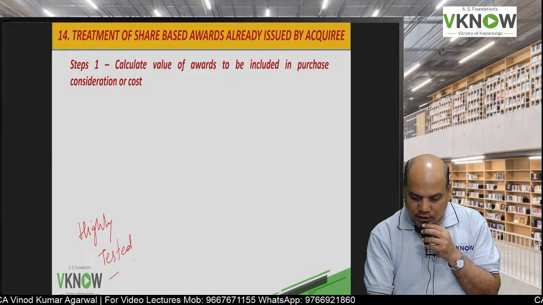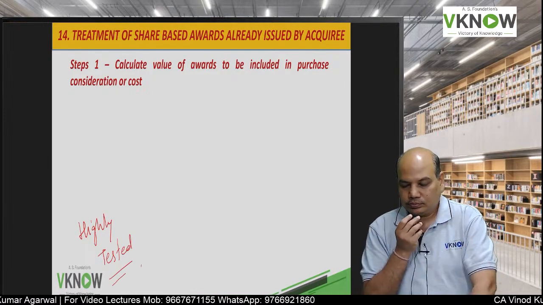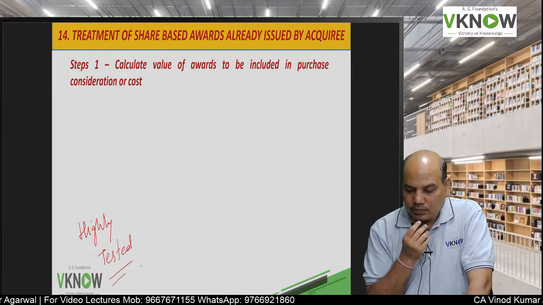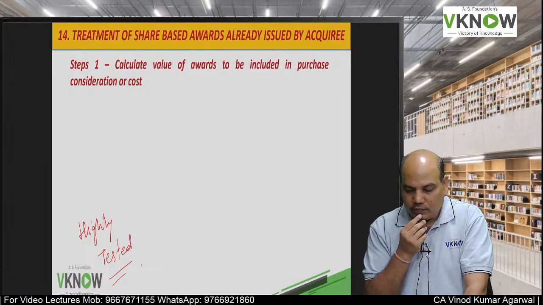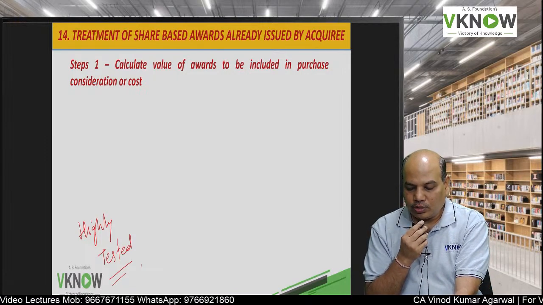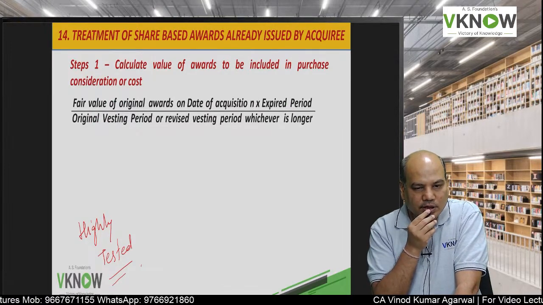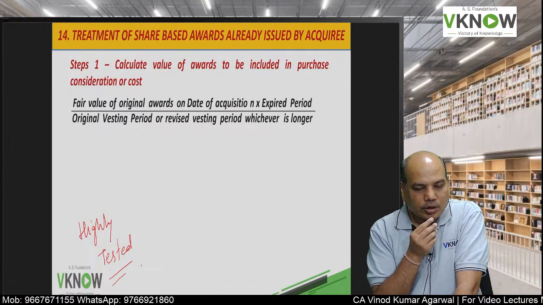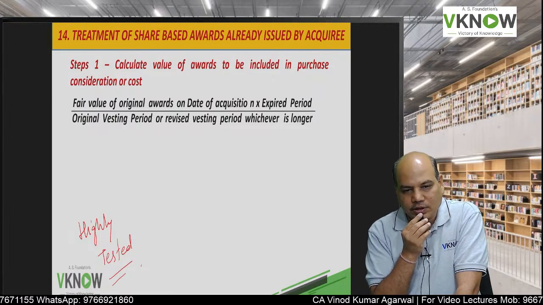If the acquirer company issues share-based payment award which is held by the employee of the acquiree, how will you deal with it? So first you calculate the value of award to be included in purchase consideration. How much of that SBP award will be forming part of purchase consideration?